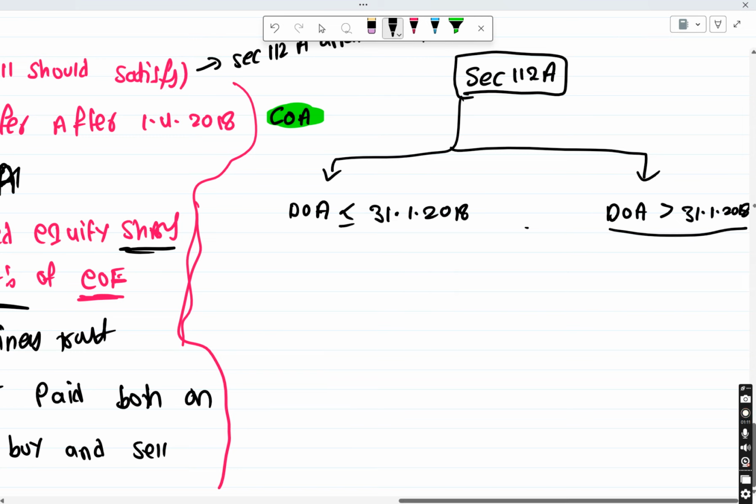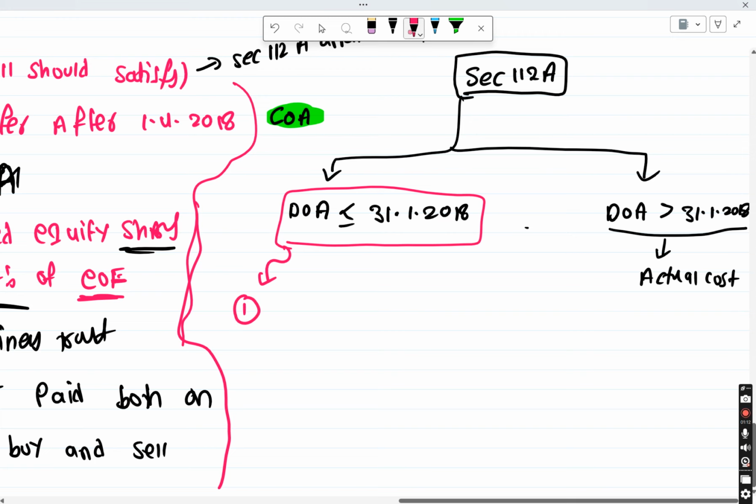If it is after 31/1/2018, then no problem, you take the actual cost, that means how much you have spent, that much only. Normal. But if it is before 31/1/2018, then you have to do this.